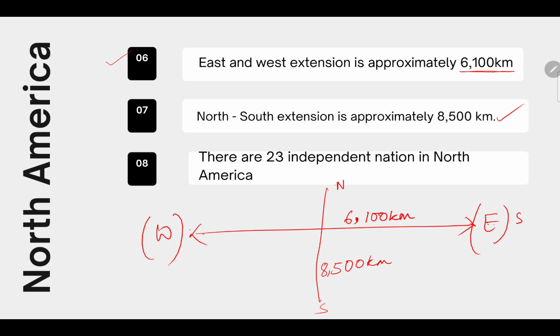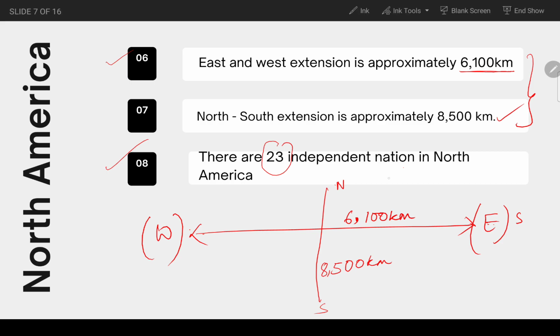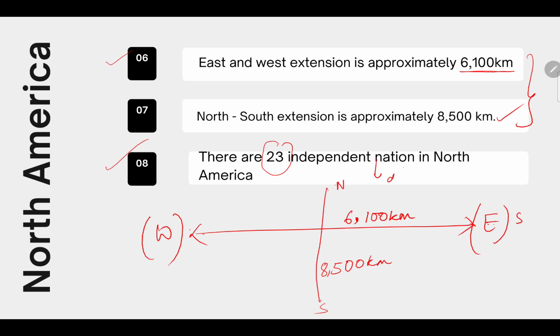So you should not be confused about these 2 points, okay? East to west and north to south. Number 8 point is that there are 23 independent nations in North America. 23 independent nations means different countries, not states, okay? In North America there are 23 different independent countries.